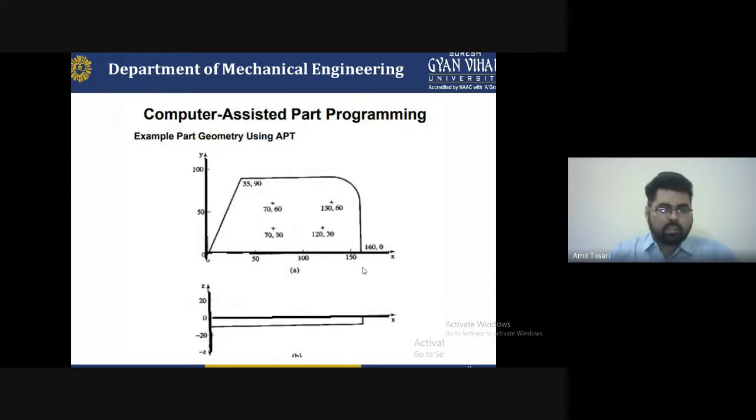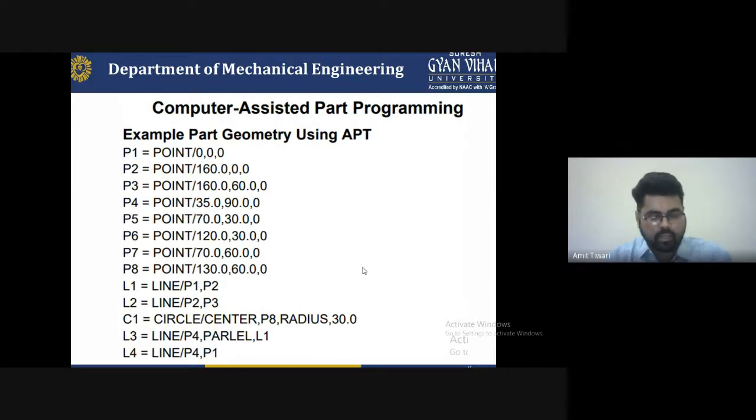So this is the x-axis, this is the y-axis, and you can write the point. If you want to mark a line or make a circle, that particular code will indicate the diagram, which will be operated with the help of this.